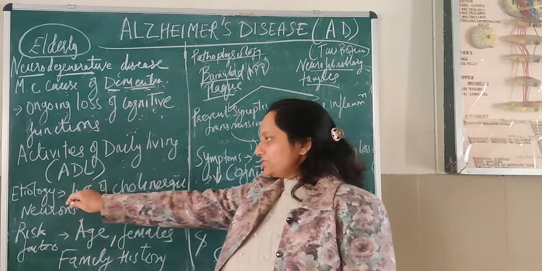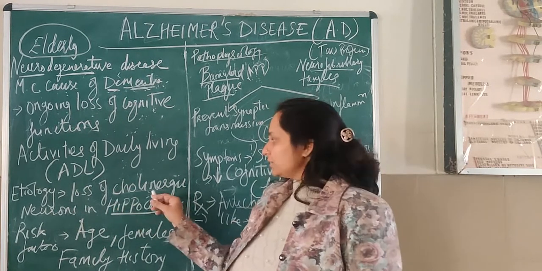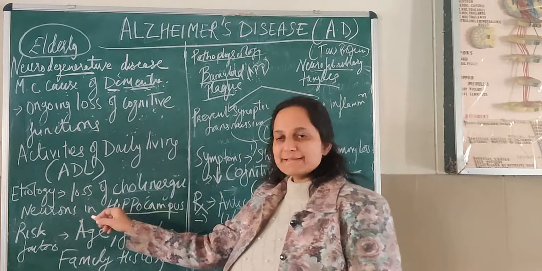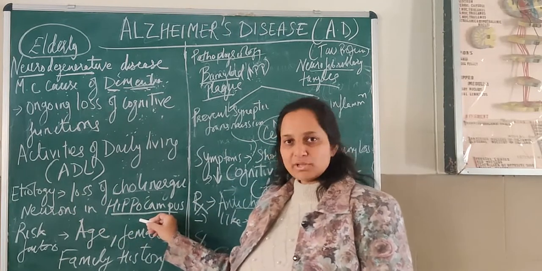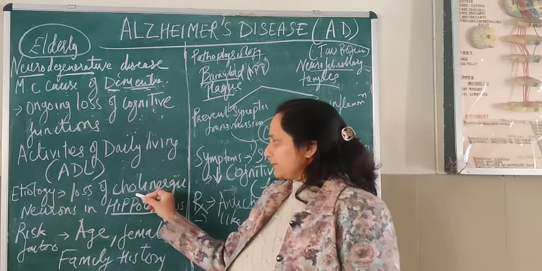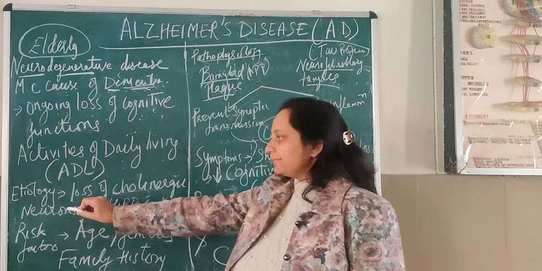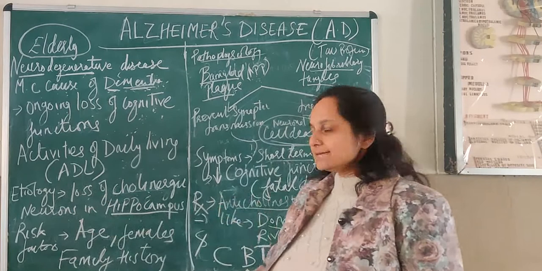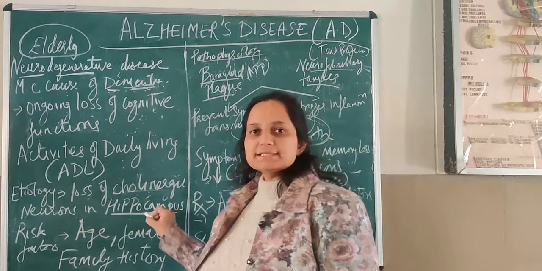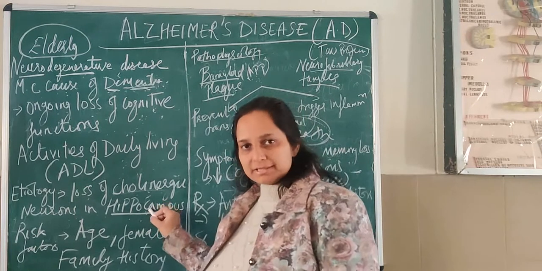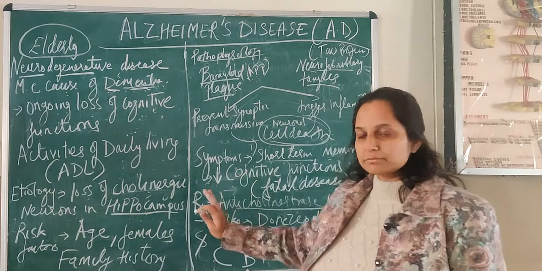What is the etiology? There is loss of cholinergic neurons in specific areas of the cerebral cortex, mainly targeting the hippocampus. Now we all know that cholinergic neurons are involved in memory and learning. So there is memory loss in this disorder. Hippocampus is involved in storage of short-term memory. So there is basically loss of short-term memory.